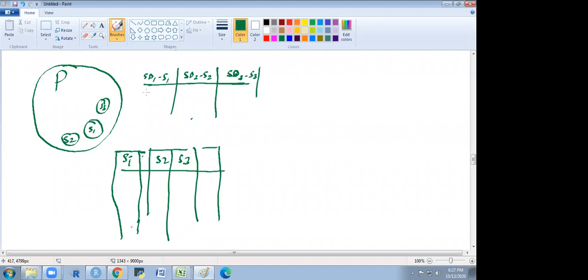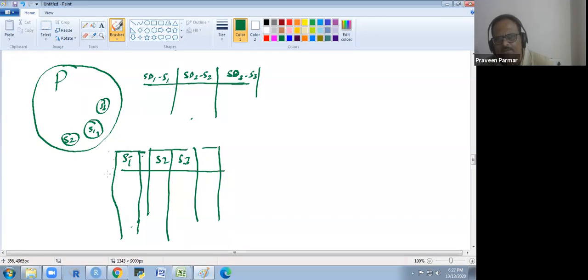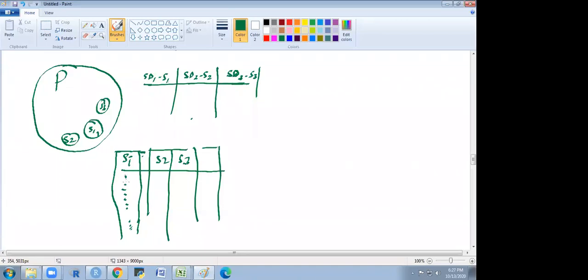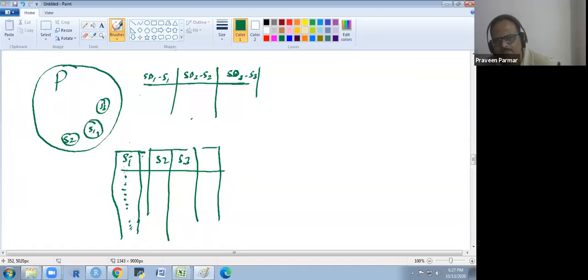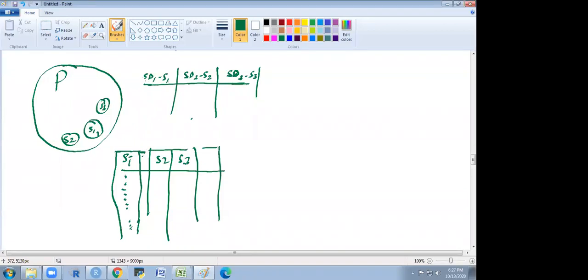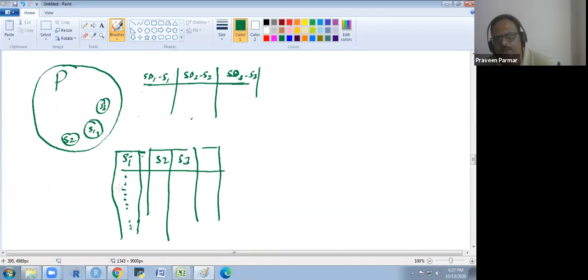So finally, what is S1 here? It's like SD, S1 minus the S1 sample values. We are getting the deviation of this sample value, then we are getting the deviation from that SD. We are getting the SD of this. Sorry, I will explain that. Just a moment.